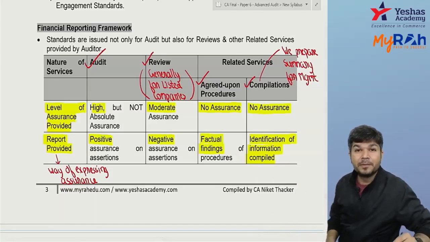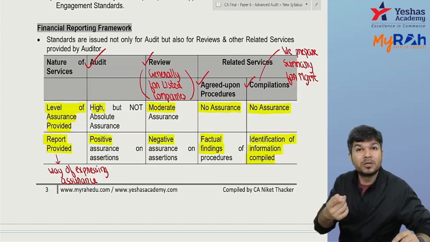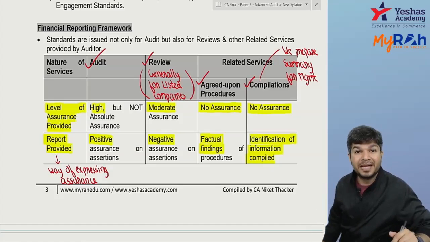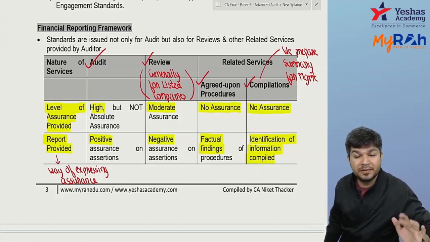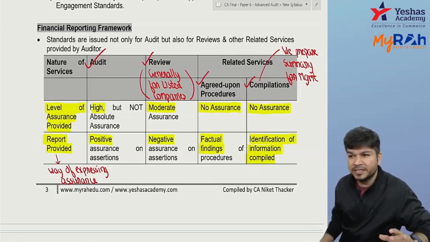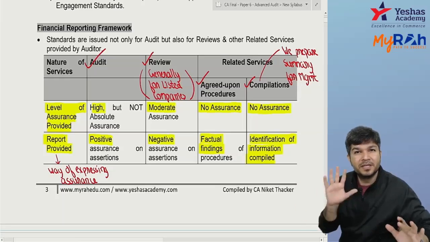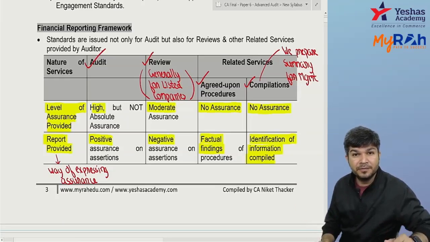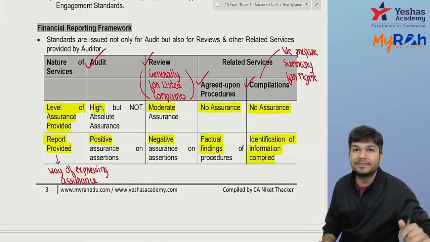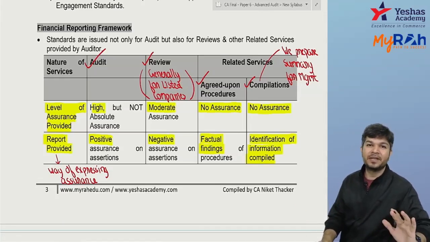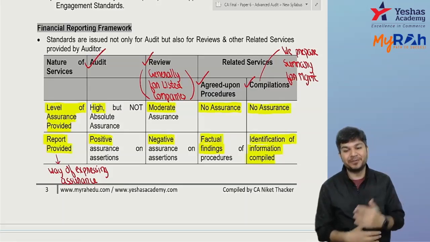Okay, which are the types of services which we are giving? One, we give audit. In it there is a high level of assurance but not absolute, and the way of giving assurance is positive. Second, review, generally for listed entity. It can be other than that also, but generally listed entity. Under review, the checking is not as in-depth as audit, and that's why the level of assurance is not high, it's a moderate one. And the way of giving assurance will be a negative way.